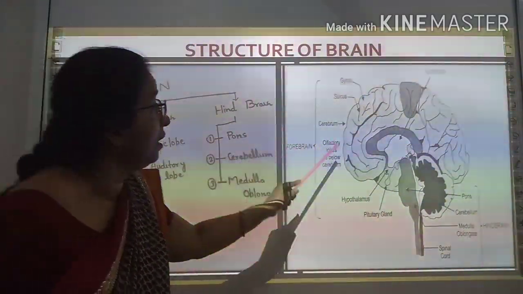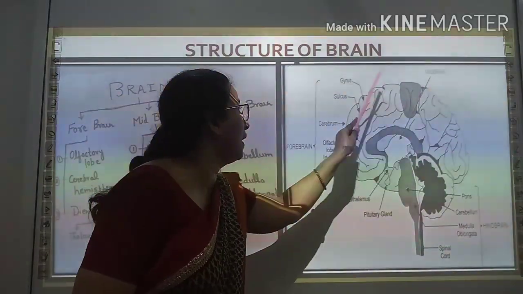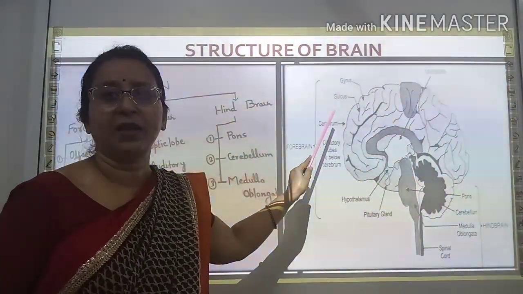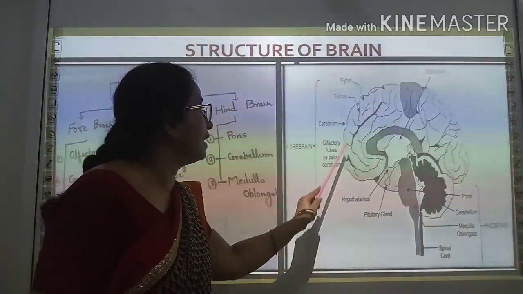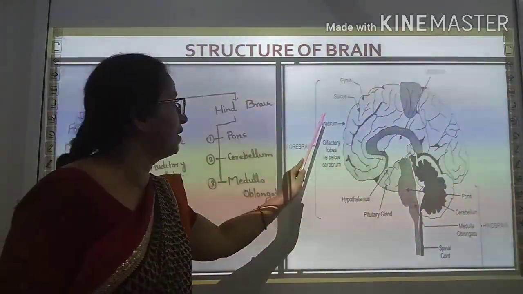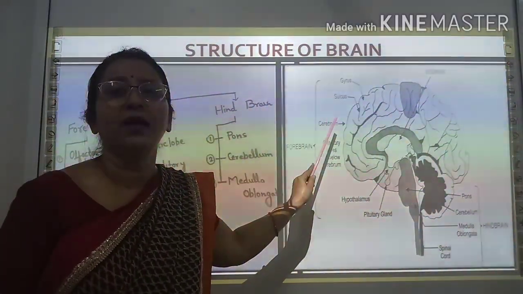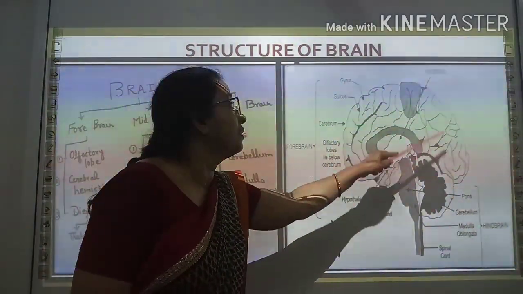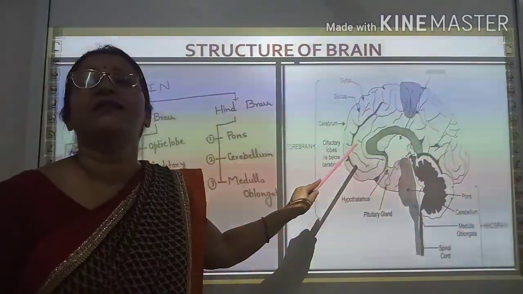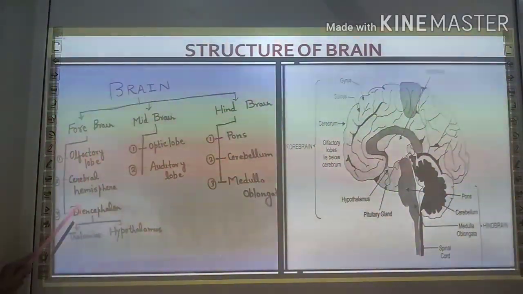You can see here in forebrain, the largest part is covered by cerebrum. This one is also known as cerebral hemisphere. This one is also known as cerebrum or cerebral hemisphere. First of all, we will see the diagram of cerebrum. After that, the rest of the forebrain will be discussed.